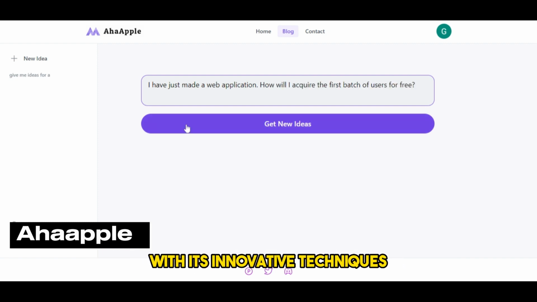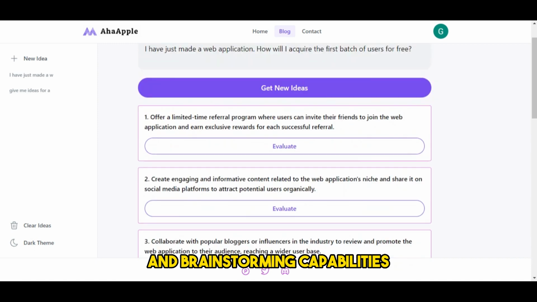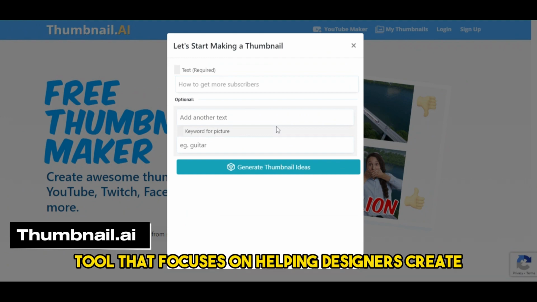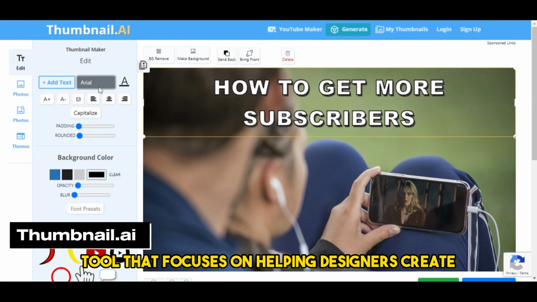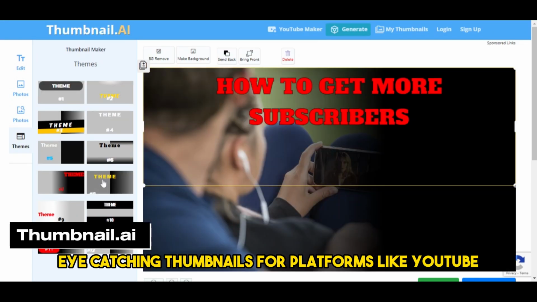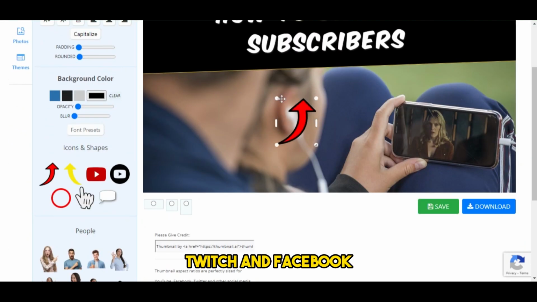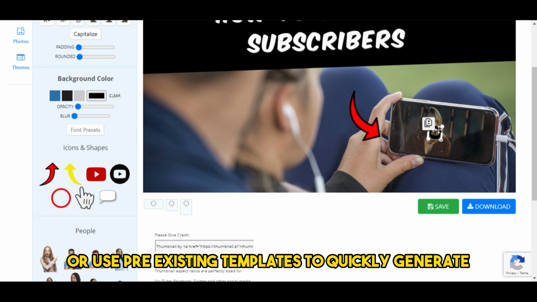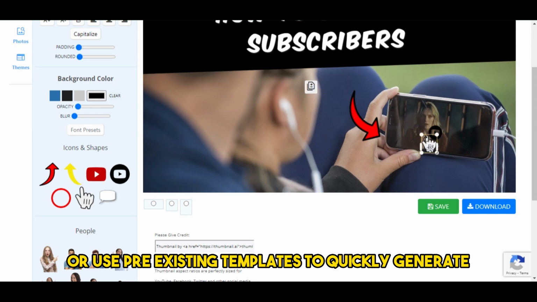With its innovative techniques and brainstorming capabilities, Ahaapple makes it easy for users to explore new possibilities. Thumbnail.ai is a free AI tool that focuses on helping designers create eye-catching thumbnails for platforms like YouTube, Twitch, and Facebook. Users can create awesome thumbnails from scratch or use pre-existing templates to quickly generate engaging content.